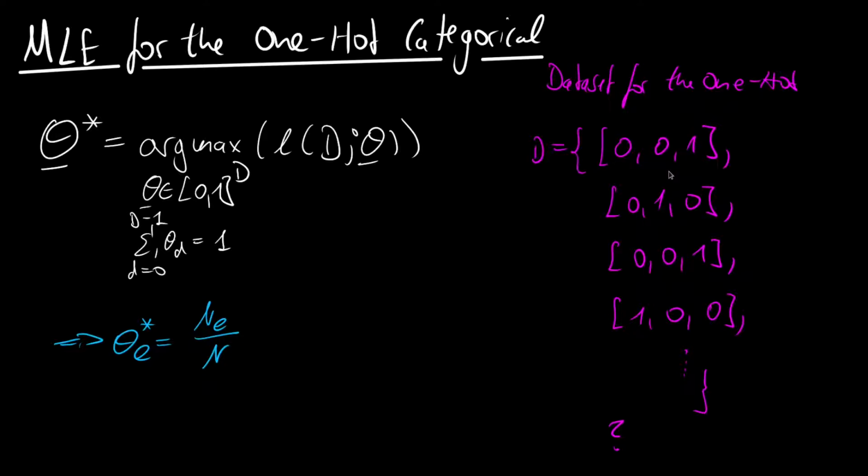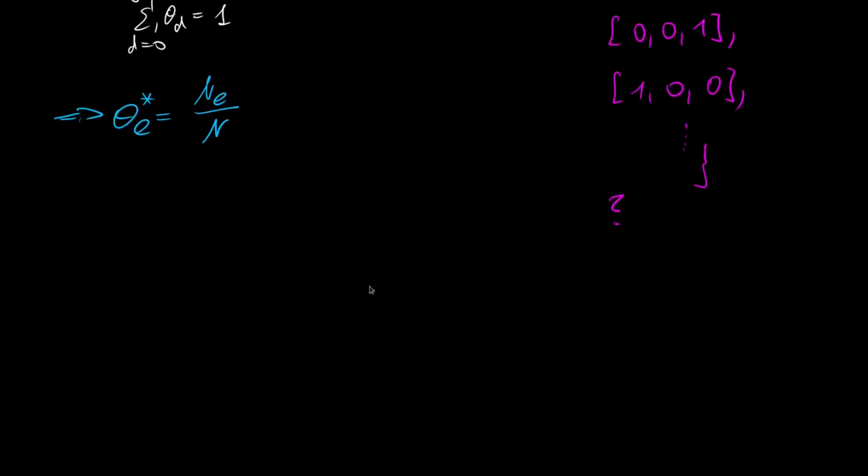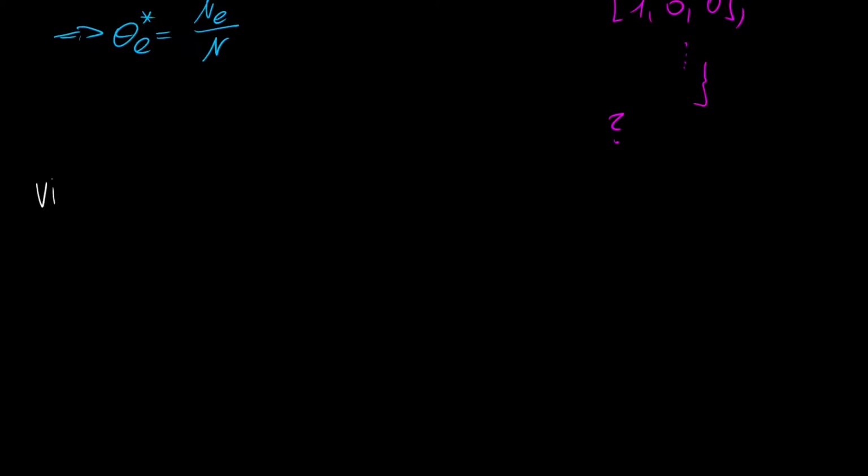This video will be mostly about how to implement it in TensorFlow Probability. And I personally think that the maximum likelihood estimate is also easier in the one-hot case, because we can here view the data set as a matrix.